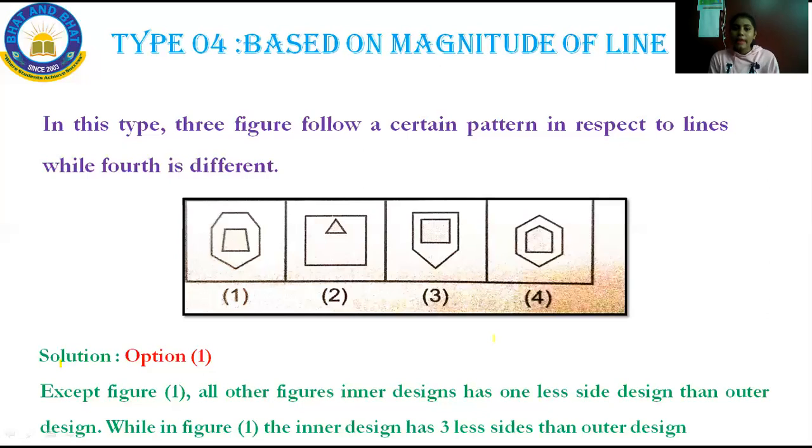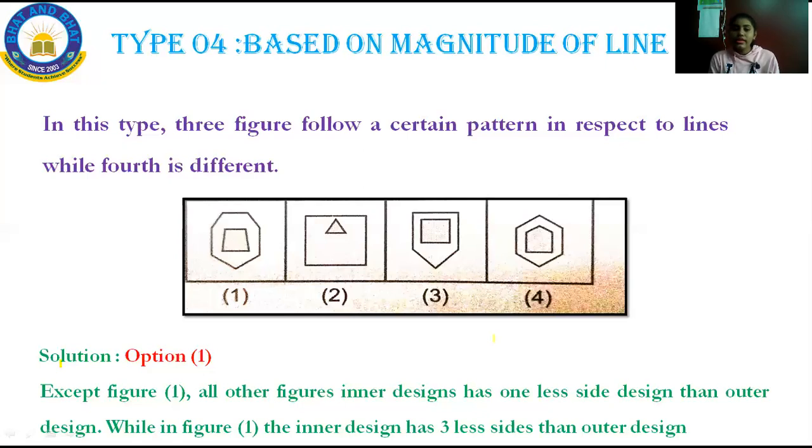I'll repeat again. The fourth type in your syllabus is based on magnitude of lines. How to solve this? Here also, three will have the same pattern and one will be different. So what you have to do is take out the one which does not belong to the group. Now compare each and every option.